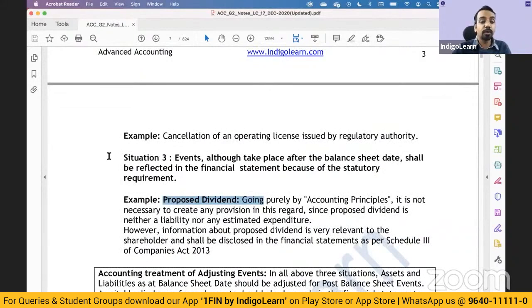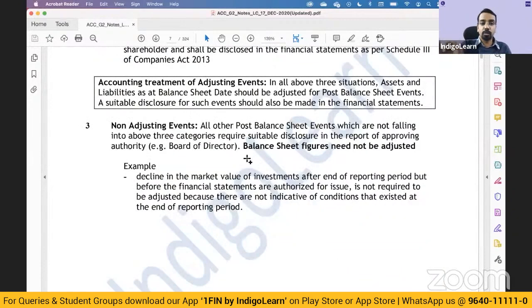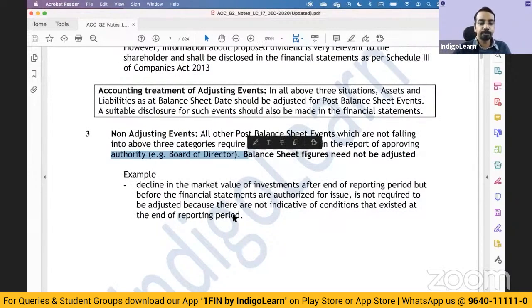Disclose in the report of approving authority, not notes to account. Don't write notes to account. It is in the report of approving authority. Okay.